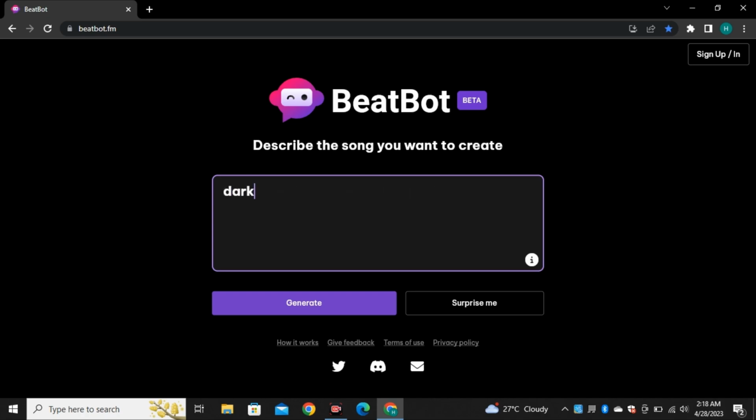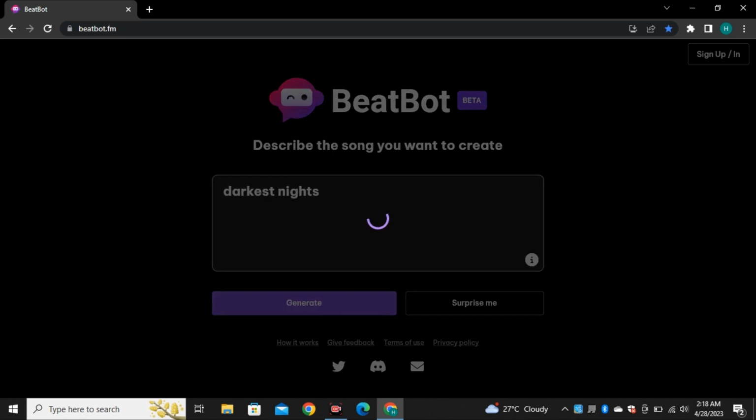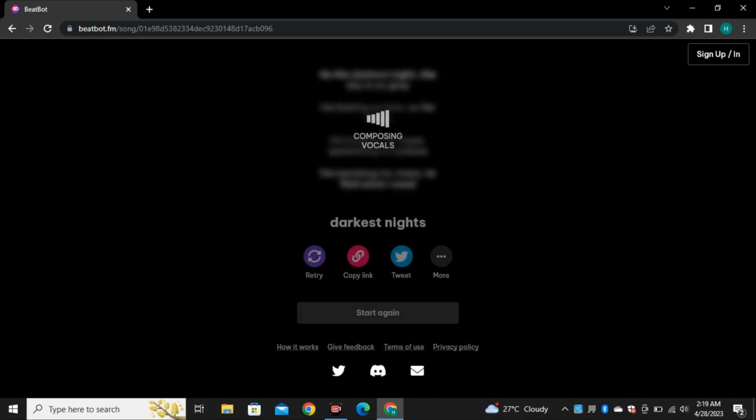Now to make it work, just enter your thoughts or describe the mood of the song that you want to make and then hit the generate button. And it will automatically generate music and lyrics according to the mood of your song that you just described, in just a few seconds.